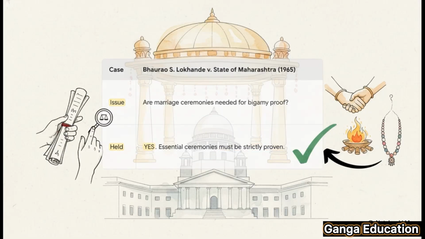And for Section 82, the go-to case is Balrao Shankar Lokhande. In this judgment, the Supreme Court set a very high bar for the prosecution. They established that to prove bigamy, you have to strictly prove that all the essential ceremonies for a valid second marriage actually took place. A simple confession from the accused saying, yes, I got married again, is not enough. You need solid proof of the ceremonies.